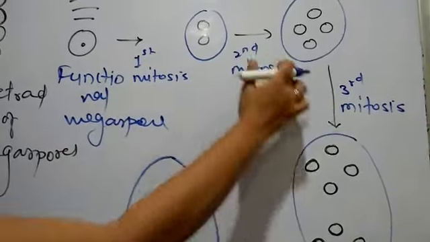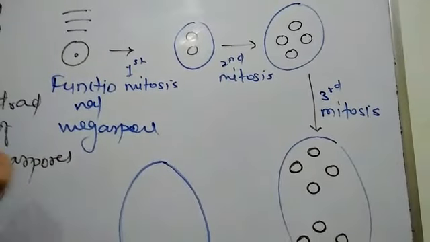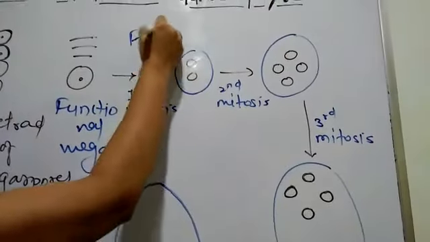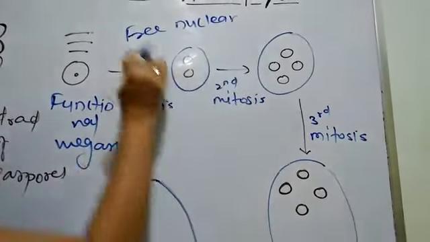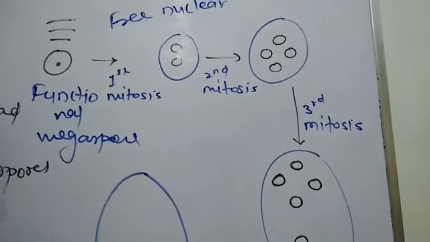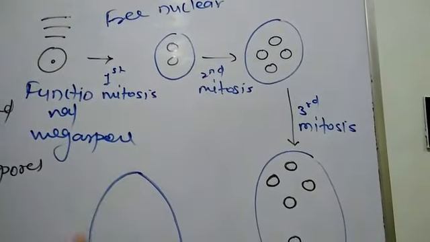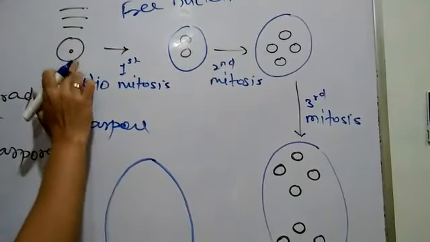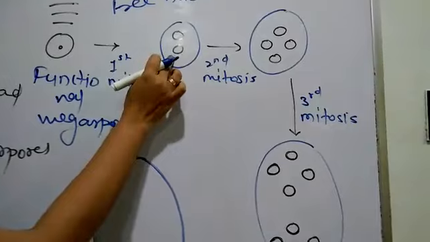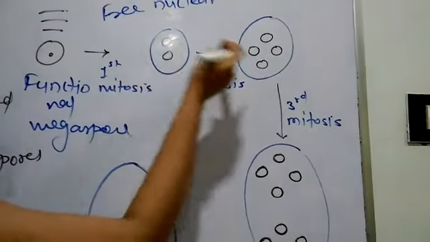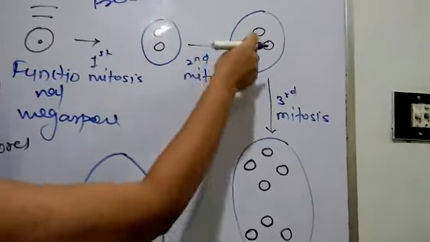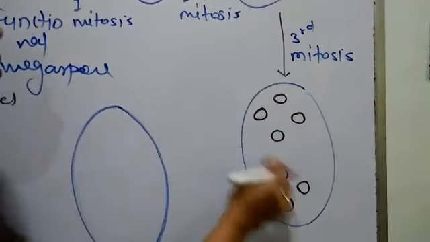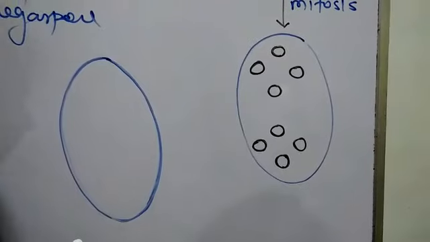They will undergo mitosis 3 times, and this mitosis is free nuclear. What is meant by free nuclear? Only the nucleus will divide. Cytoplasmic division will take place later on. For example, from one nucleus, after first mitosis, there will be 2 nuclei. After second mitosis, from these 2, 4 nuclei will form, and after the third mitosis, from 4, there will be the formation of 8 nuclei.